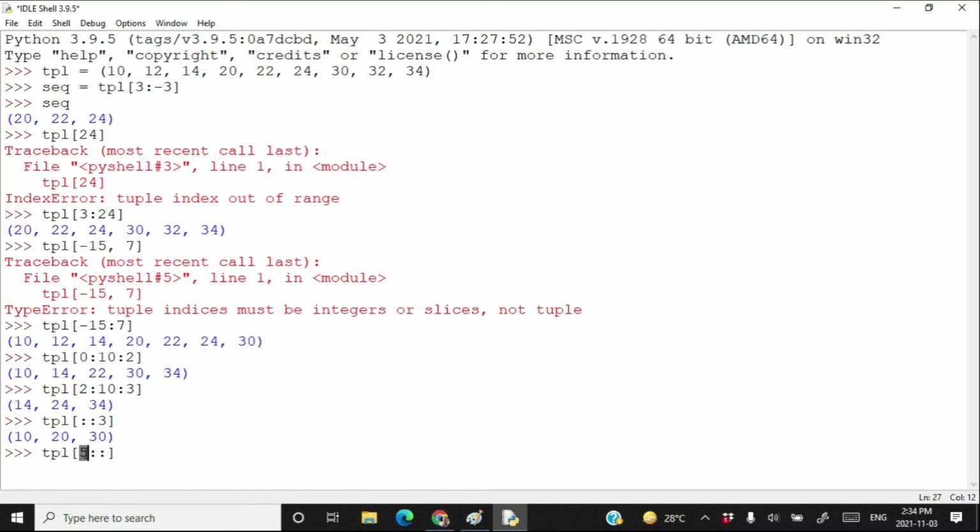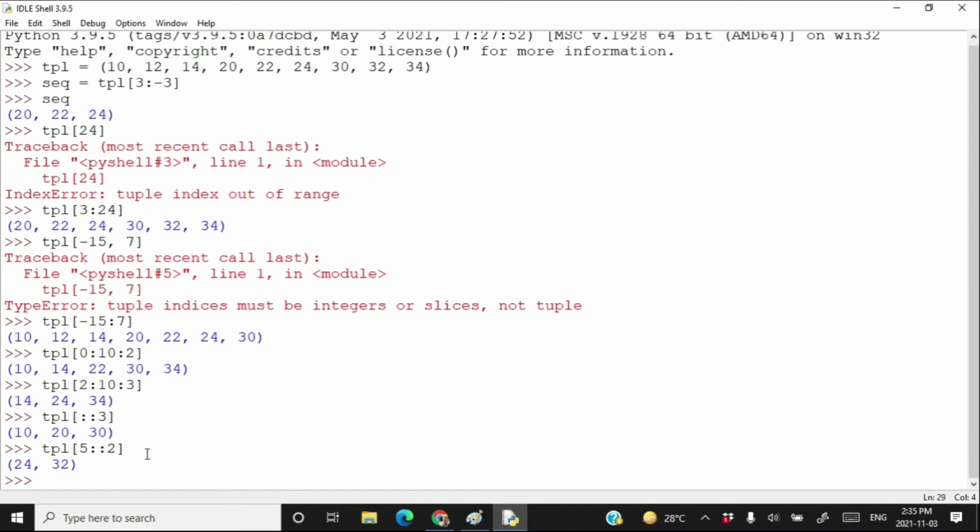Here in this case the first index is available, so you have to start from the index number 5. Your step count is 2 here, but the end index, the last index, is not available here, so you have to start from the index number 5 and go up to the last: 0, 1, 2, 3, 4, 5. Start from 24 and go up to 34. Press enter. Of course, since your step count is 2, you have to pick 24 followed by 32.